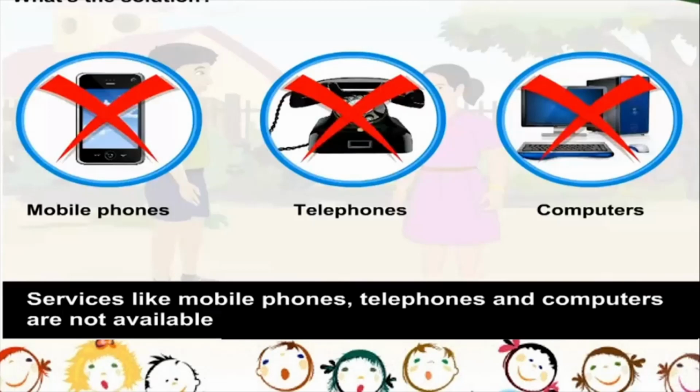So what did we see in this lesson? We saw the interrelationship between cities and villages. We talked about means of transport and communication, and we also talked about why transport and communication is required. So wasn't this an interesting lesson?